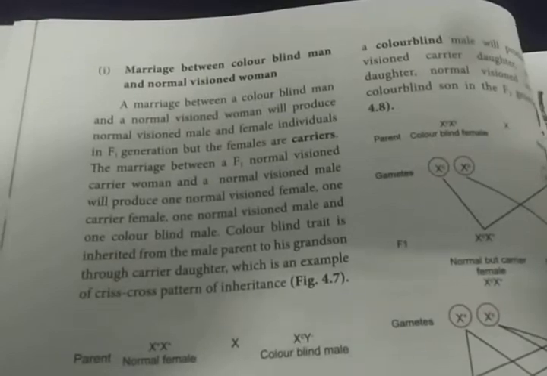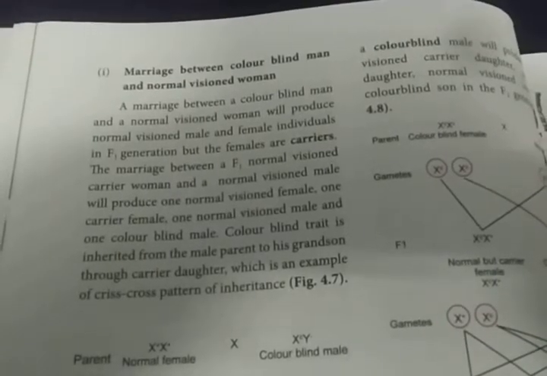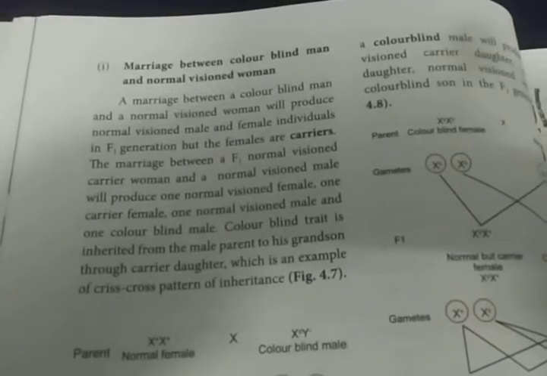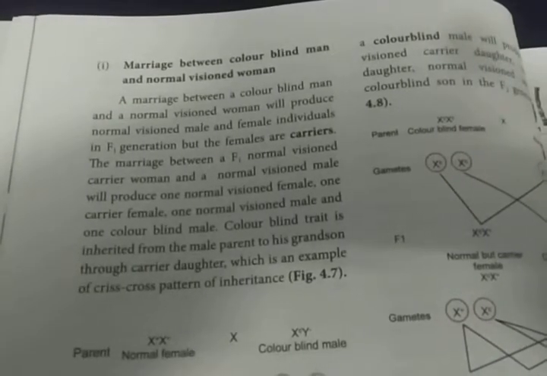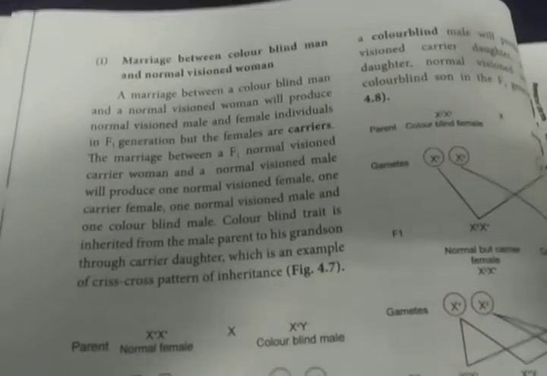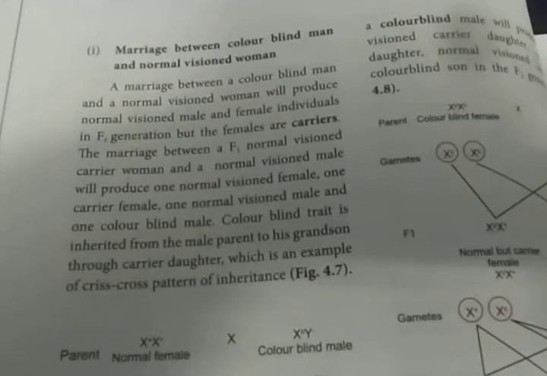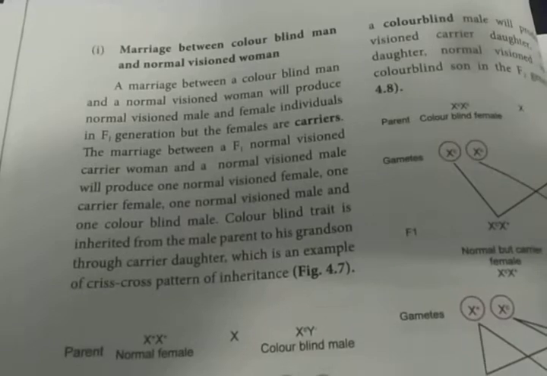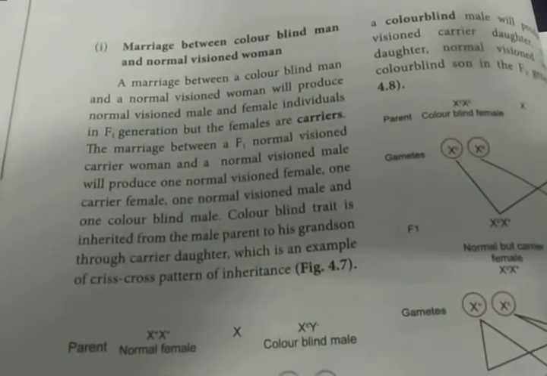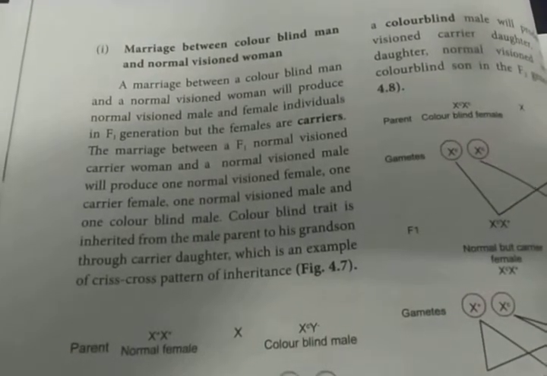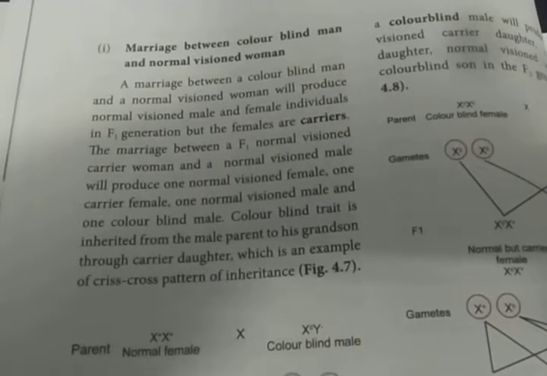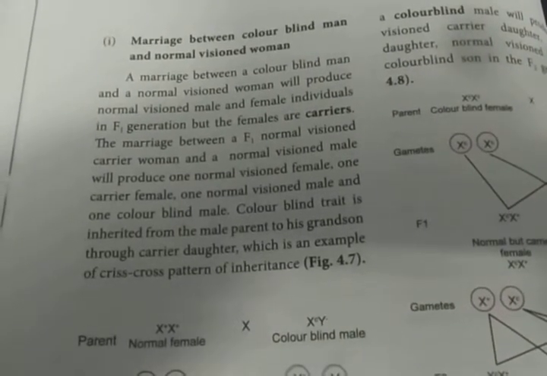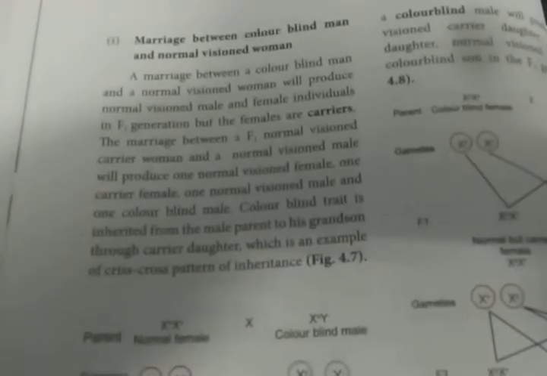The female is normal, able to differentiate red and green color. The male is also normal, able to differentiate red and green color. But here the females are carriers. So the marriage between the F1 normal vision carrier woman and a normal vision male will produce one normal vision female, one carrier female, one normal vision male and one color blind male.